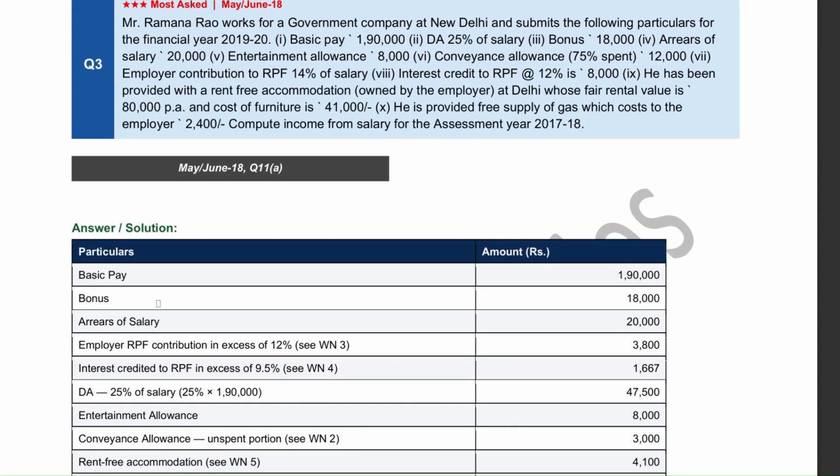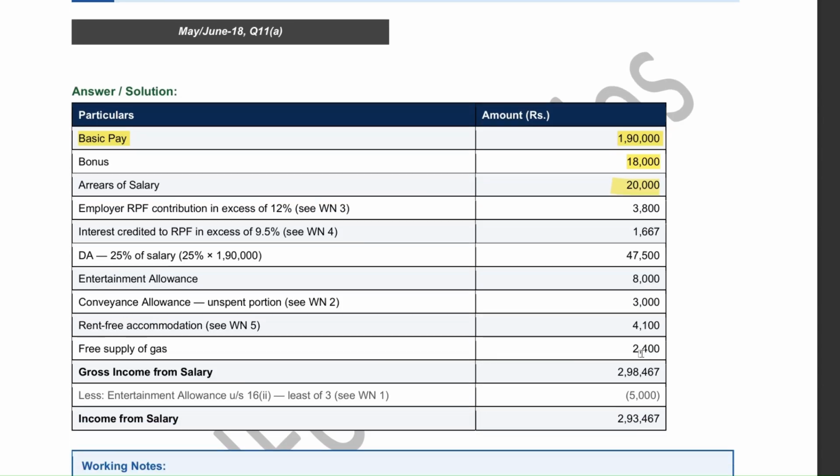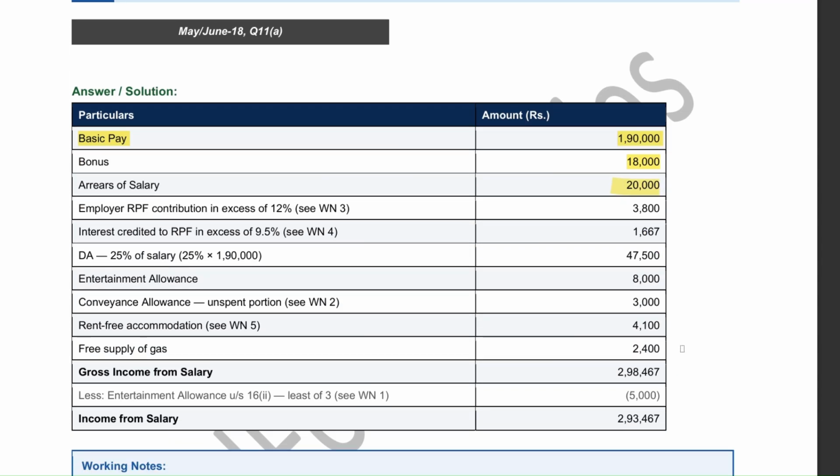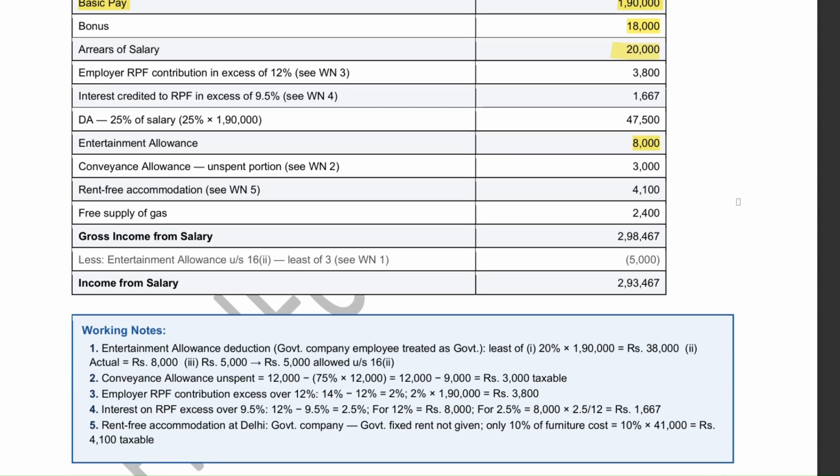Think of the Ramana Rao question also in the same way. Start with basic salary, 190,000, and add bonus, 18,000, and arrears, 20,000, as all are salary components. Then check allowances, where DA at 25% is 47,500 and fully taxable, and entertainment allowance of 8,000 is handled using the rule, where the least of 5,000, 20% of salary or actual is taken.